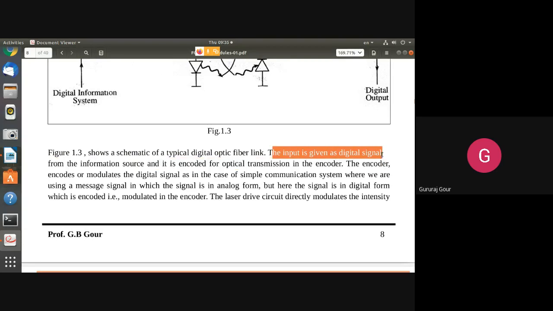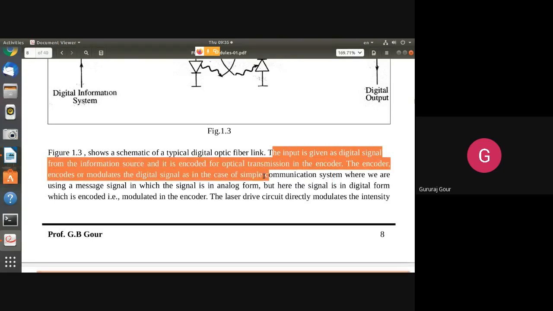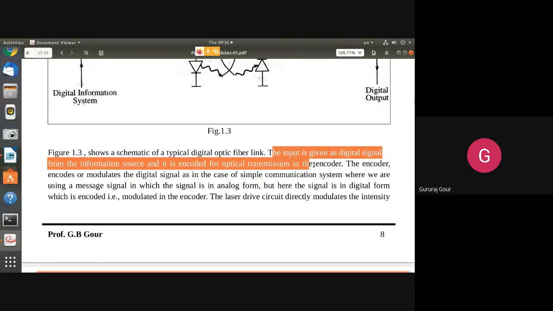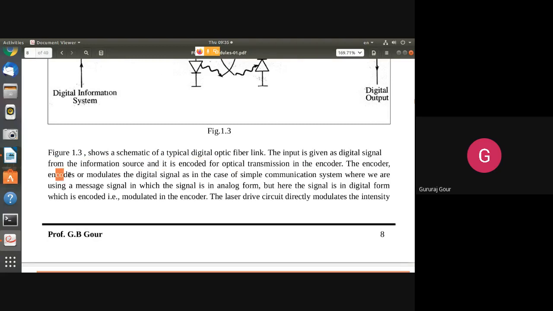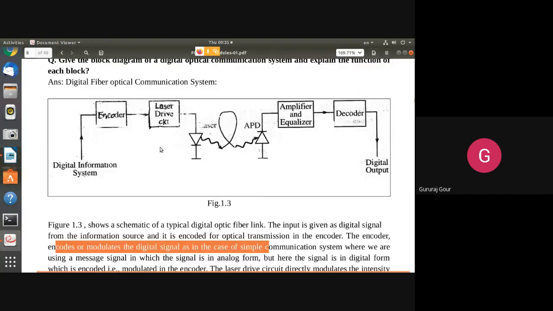The input is given as a digital signal from the information source and is encoded for optical transmission. The encoder encodes or modulates the digital signal, which is similar to optical modulation. Your digital information is modulated with the help of a carrier, that is, by using one light source. Then it is given to the laser drive circuit, which transmits your intensity modulated signal to the optical cable.